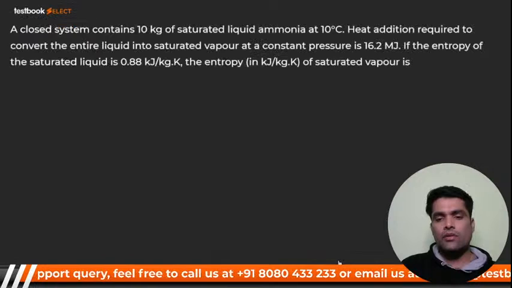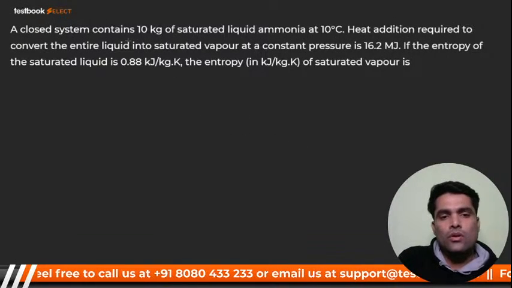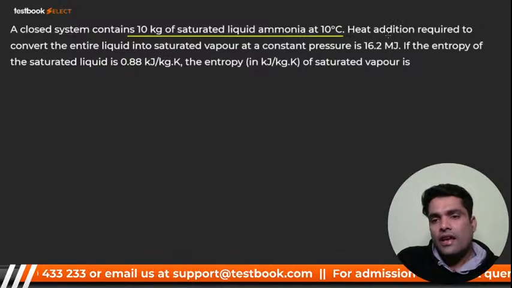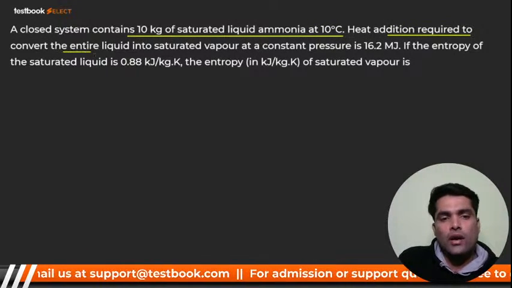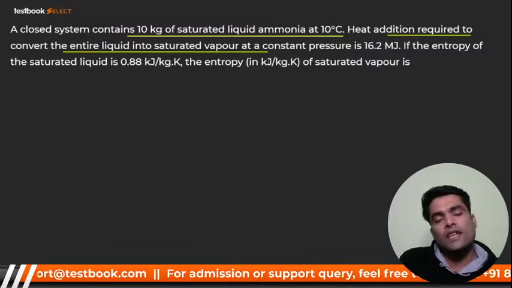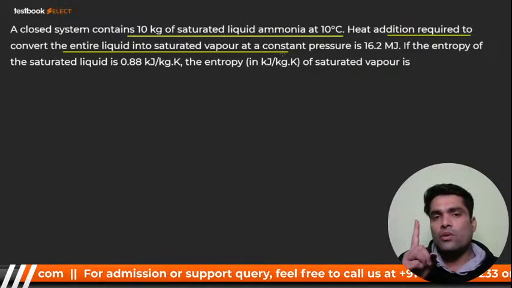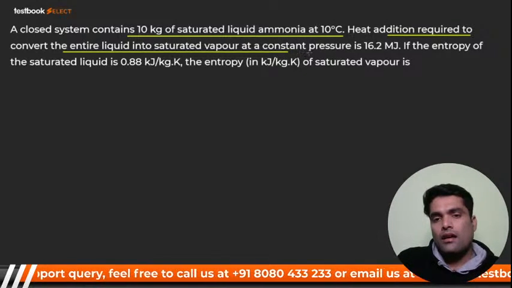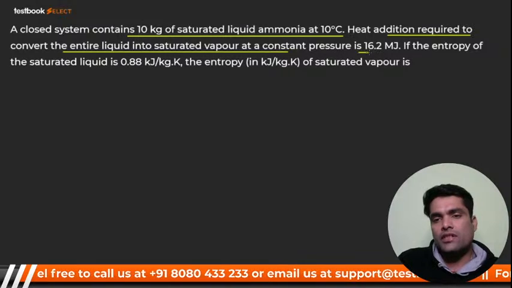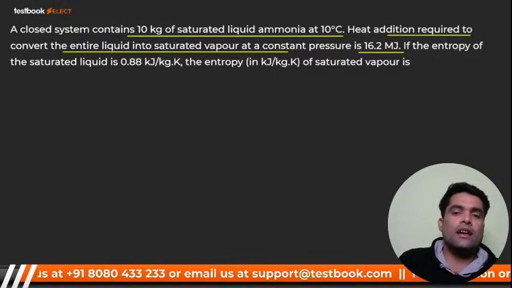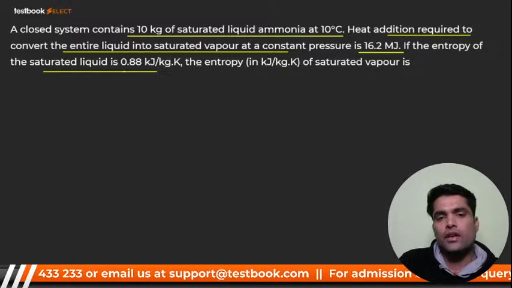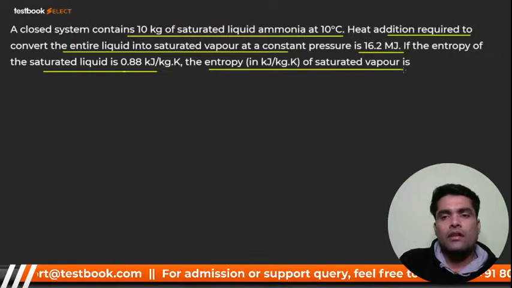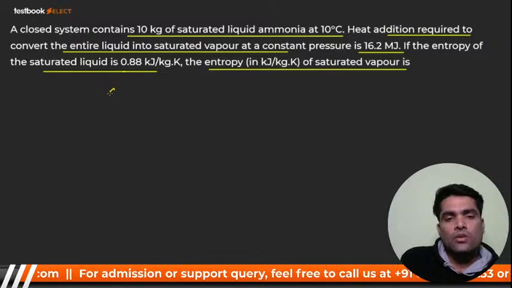Let's go ahead, here we go for the next. A closed system contains 10 kg of saturated liquid ammonia at 10 degrees centigrade. Heat addition required to convert the entire liquid into saturated vapor at constant pressure is 16.2 megajoule. That is a phase change. If the entropy of the saturated liquid is this much, and the entropy of saturated vapor is what we want.